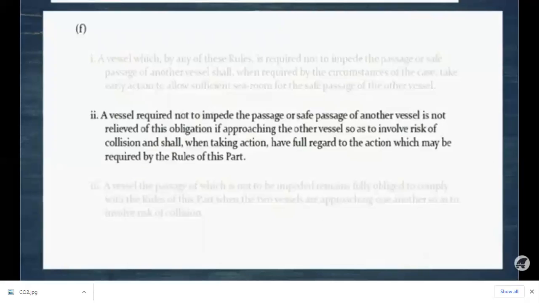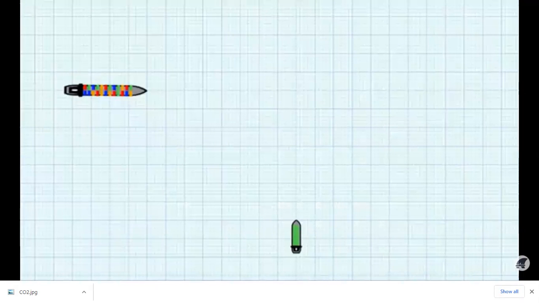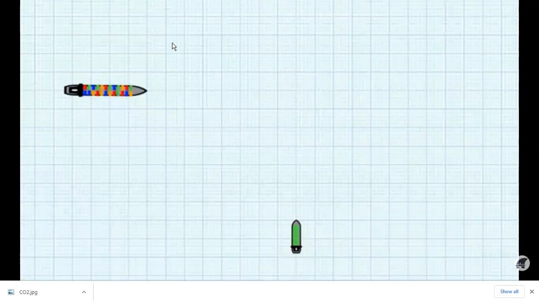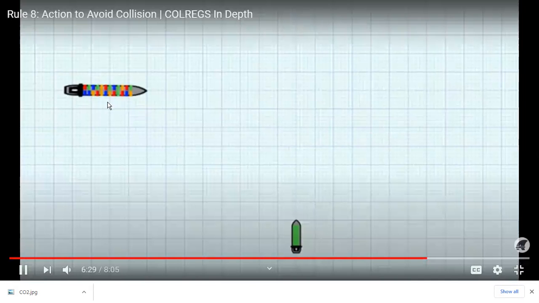So a vessel required not to impede the passage or safe passage of another vessel is not relieved of this obligation if approaching the other vessel so as to involve risk of collision, and shall, when taking action, have full regard to the action which may be required by the rules of this part. So let's see this example. So container vessel here is the give-way vessel. Normal situation.